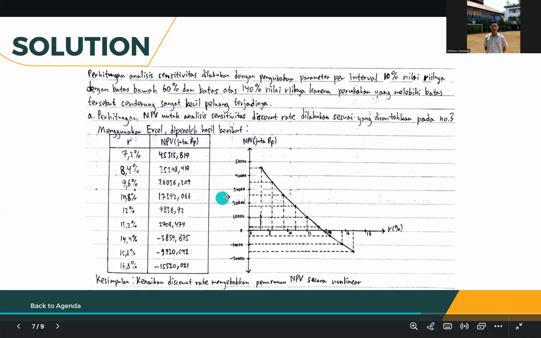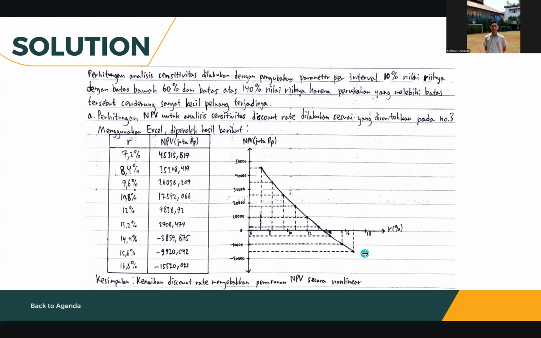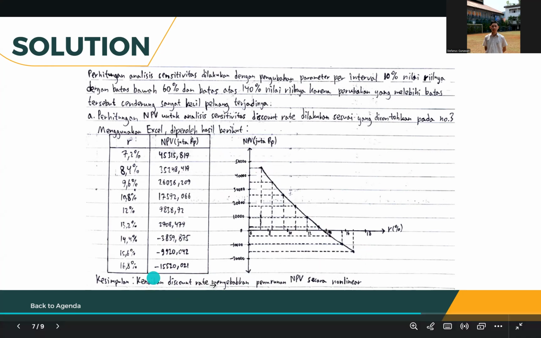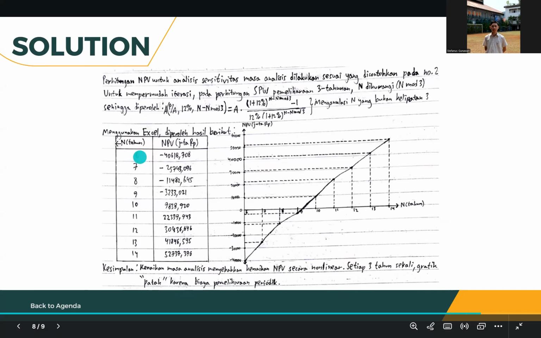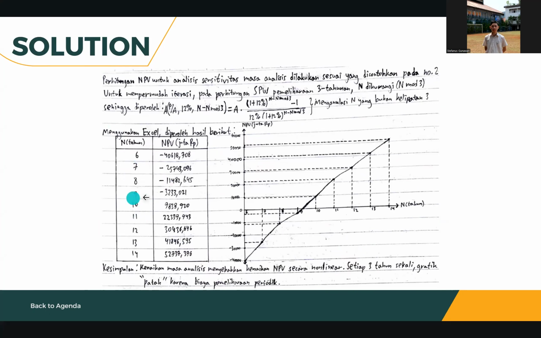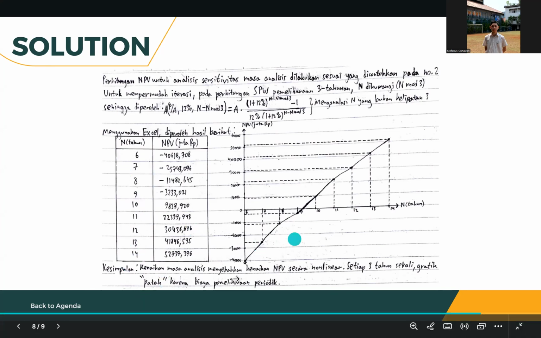Okay. So we can plot this into this graph, and then we can conclude that an increase of the discount rate will yield a decrease of NPV non-linearly. Okay. This one is the example for the variation of the analysis period, and the value given is 10 years, and we calculate for other years. And the result is also non-linear.